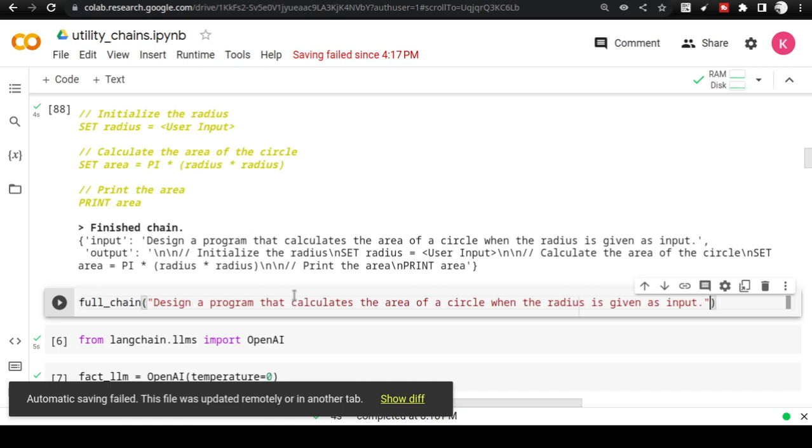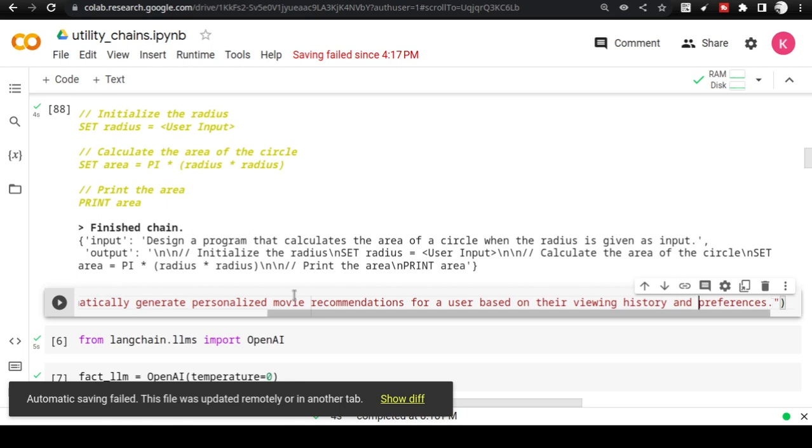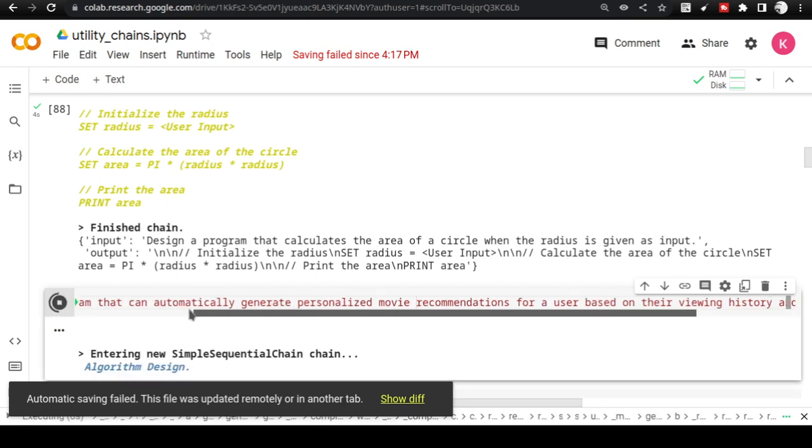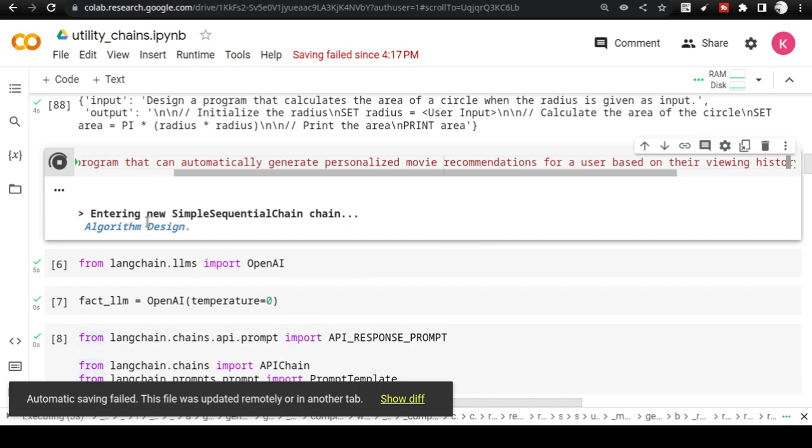Okay, I'm going to do the run again this time, and when I'm going to run it, I'm going to use this particular problem. Create a program that automatically generates personalized movie recommendation for a user based on their viewing history and preference. This is a machine learning problem. Let us see how it's categorizing. And you see it is saying algorithmic design. It's wrong, but let us see how the